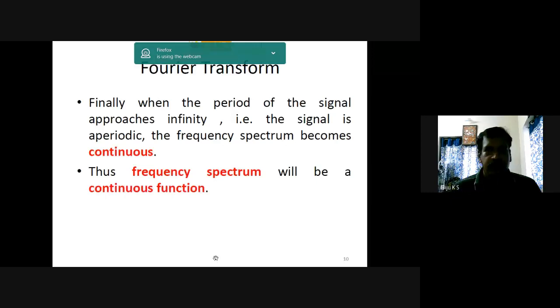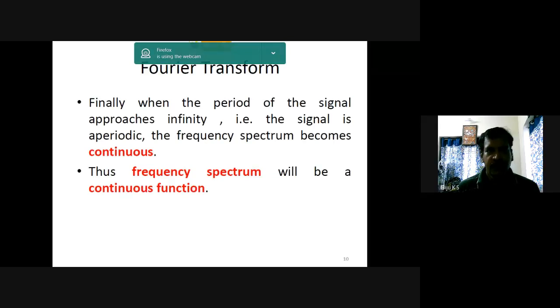So now we'll go through the Fourier transform, even though this is a review or a revision for you. Suppose we have two signals, one is periodic and another one is aperiodic.